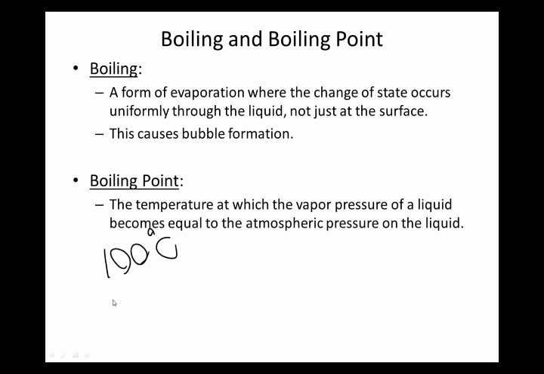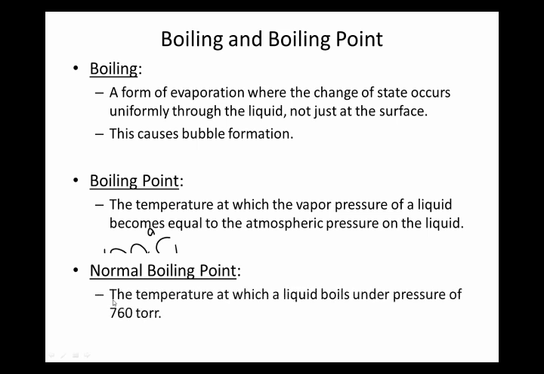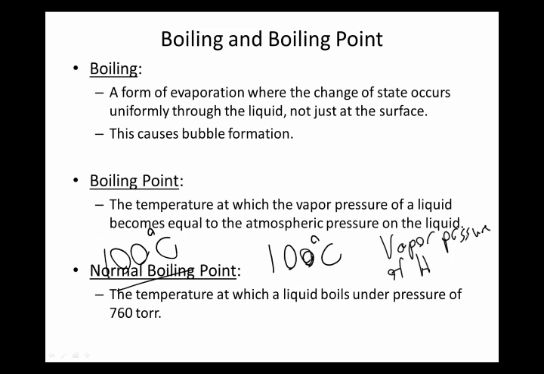So at 100 degrees C, which is the established normal boiling point, this is based on the normal boiling point. Do I have that definition? Normal boiling point. Perfect. The normal boiling point is the temperature at which a liquid boils under a pressure of 1 atmosphere. So we can conclude that at 100 degrees C, the vapor pressure of water is 1 atmosphere, or 760 torr. That is the temperature at which the vapor pressure of water becomes 1 atmosphere.